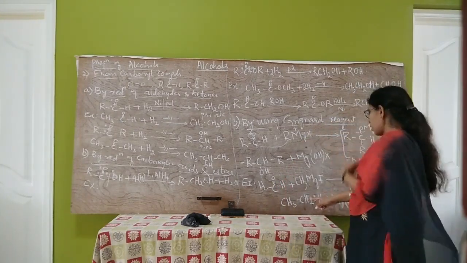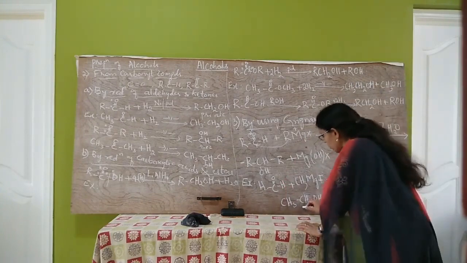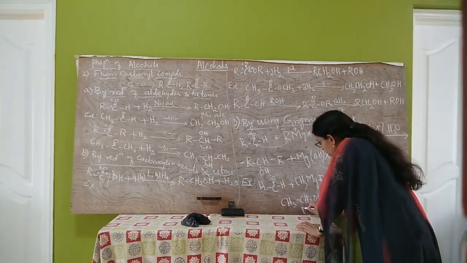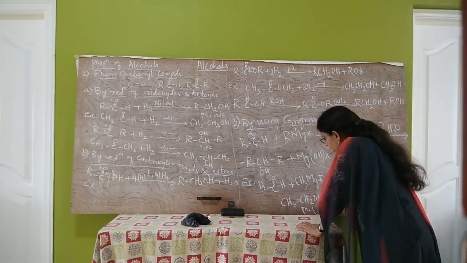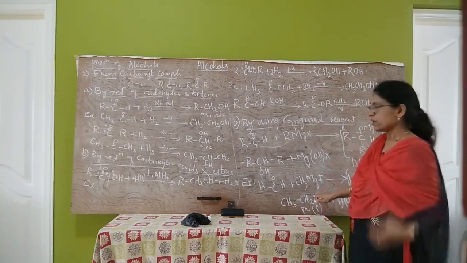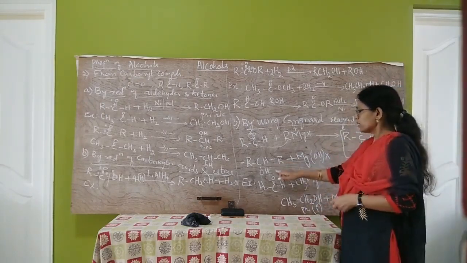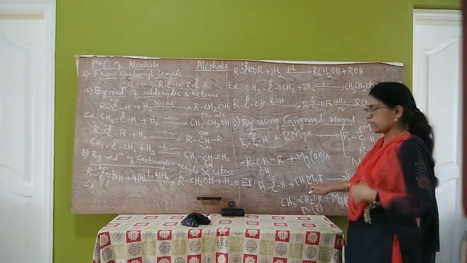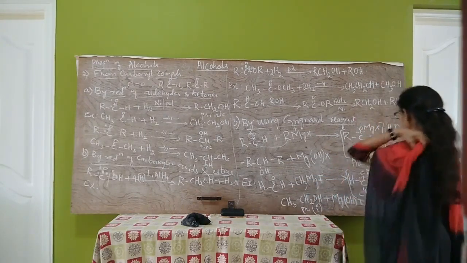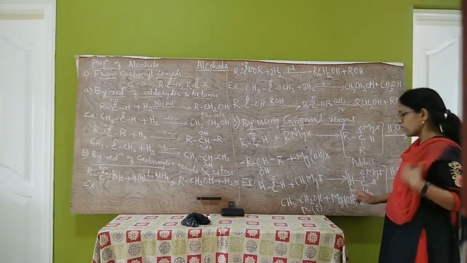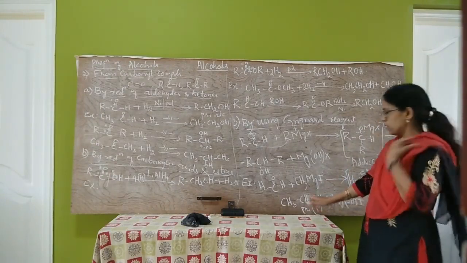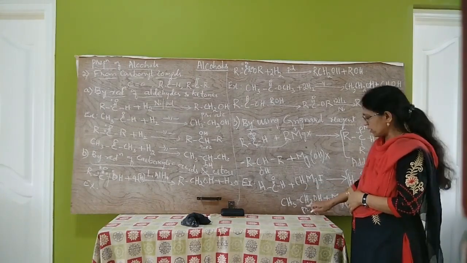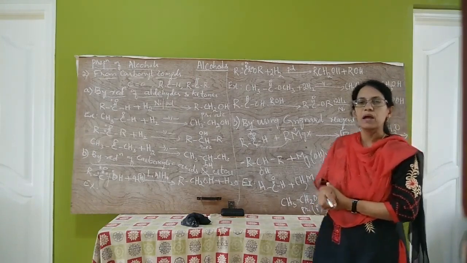This alcohol formed here is primary alcohol, that is 1 degree alcohol. So formaldehyde reacts with Grignard reagent to form addition product, which on hydrolysis gives primary alcohol.